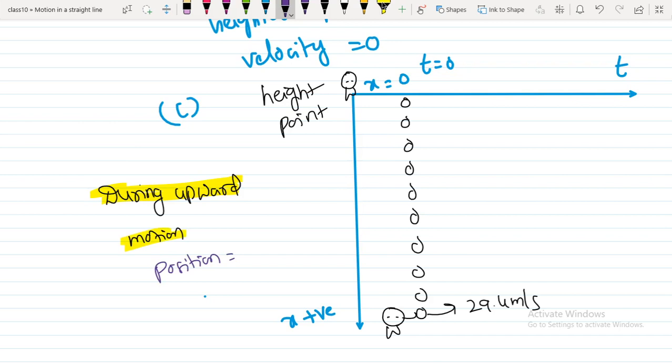Since it is a positive x-axis and at the highest point x is 0, position is always positive. If I go in the upward direction also, position is changing only positive. Suppose here you take this as 10 meters, above it 8 meters, and above that 2 meters. Like that, position here is positive only. Position is positive. What about acceleration?